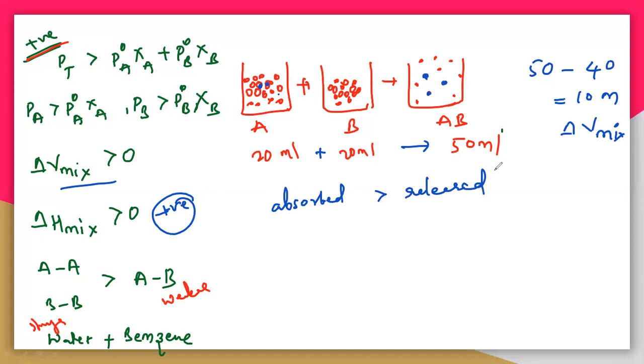Here, why is it absorbing more energy compared with the released energy? Because the interactions of A comma A and B comma B are very, very strong here. Being very strong means we need a huge amount of energy to break the bonds of A comma A and B comma B. So to break that A comma A bond, we need a very high amount of energy, which means it will absorb more energy than the AB, which is the released energy.